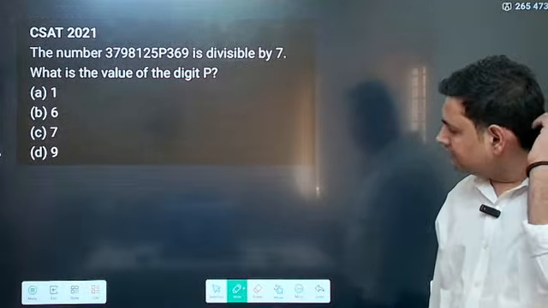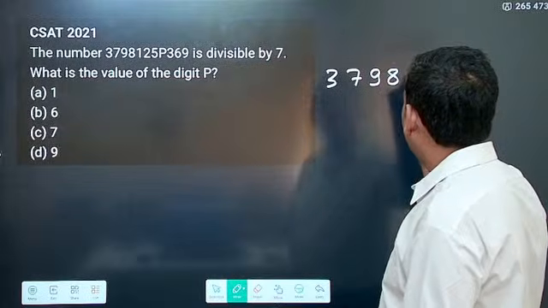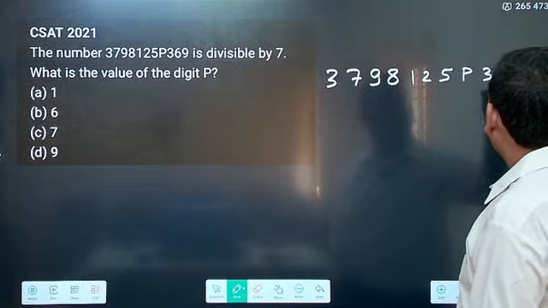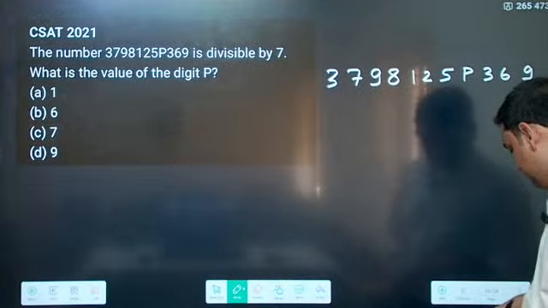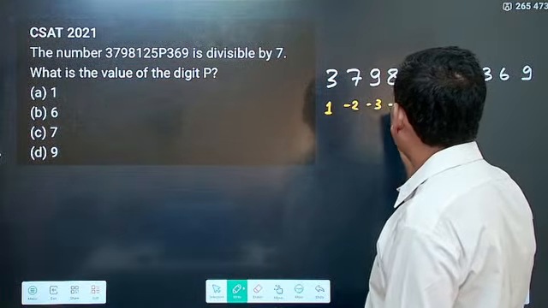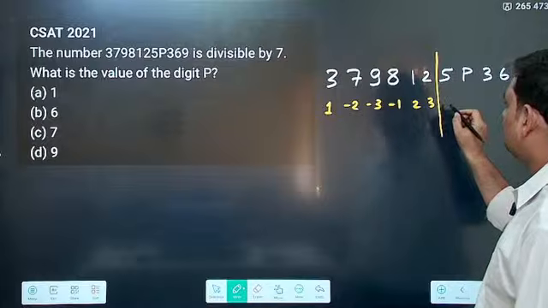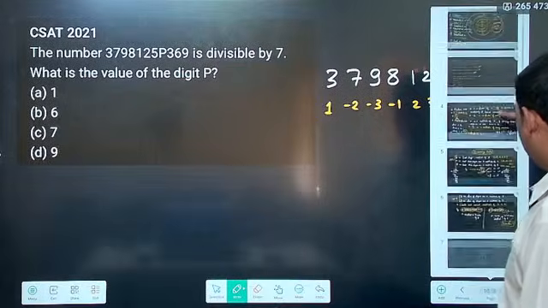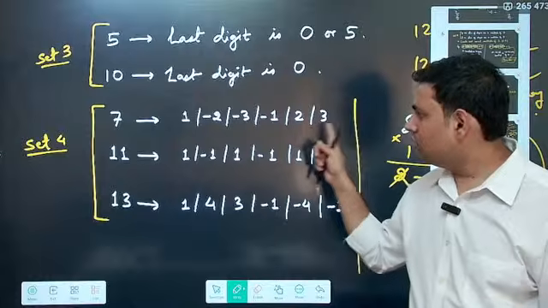Find the value of digit P. See, this series you have to apply: 1, minus 2, minus 3, then minus 1, 2, 3.